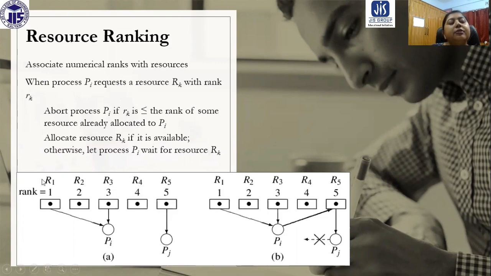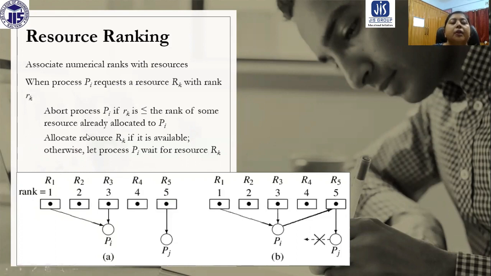So what resources are already allocated? R1 and R3. So the rank is 1 and 3. So 1 and 3 is less than or equal to 4. So if 1 and 3 is less than or equal to 4, then we need to do what? We need to abort PI.